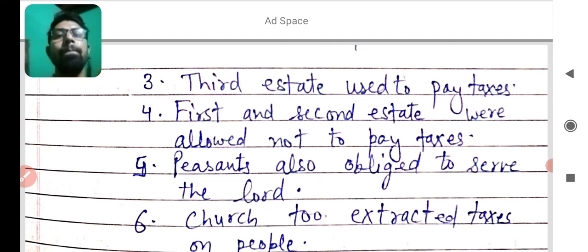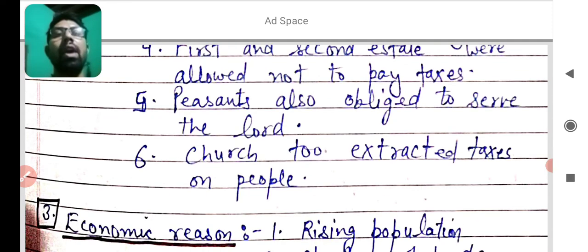Next, peasants were also obliged to serve the Lord. They paid taxes, and on the other hand peasants were also obliged to serve the Lord in the fields or in the court. And the church too extracted taxes from people. The church extracted an additional tax on the people, and this tax was known as tithe.